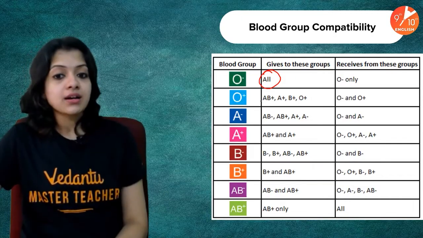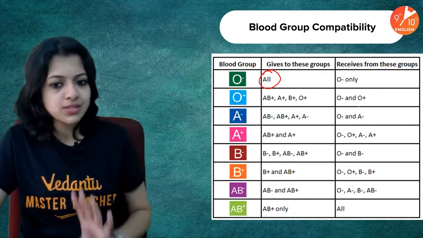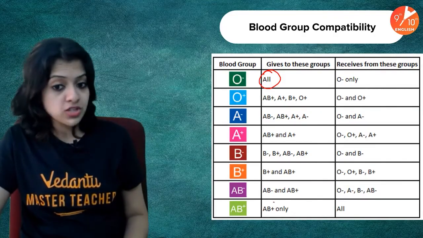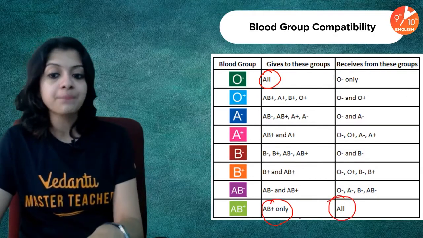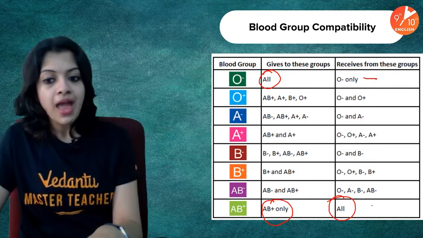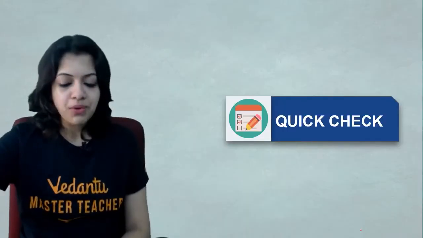Okay, and yes, O positive can donate to all of these, and receives from these. You can just go through this whenever you want. AB positive, as I said, gives only to AB positive, but it can receive from all. So universal donor and universal recipient, respectively. And that brings us to the end, children.